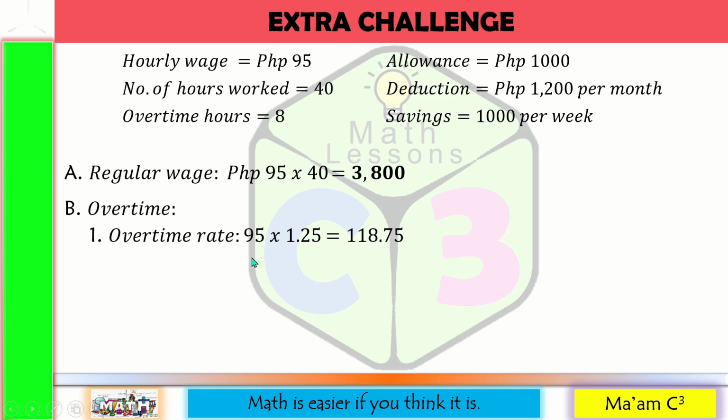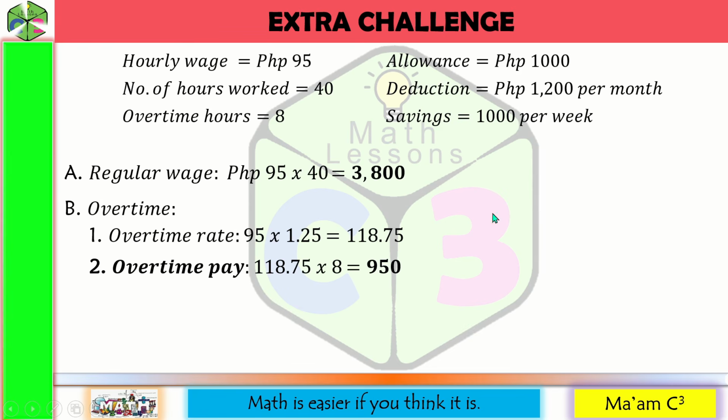And how many hours did he render for overtime? He rendered 8 hours. So the overtime pay of Kevin would be 118.75 multiplied by 8. That will be 950 pesos. He also received an allowance of 1,000 pesos weekly. Now let us solve for his gross income.